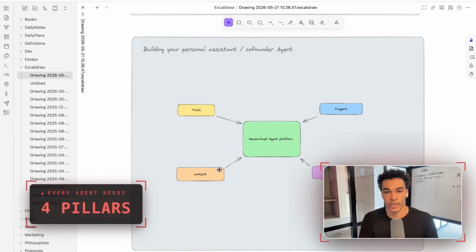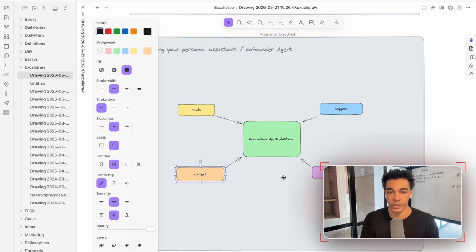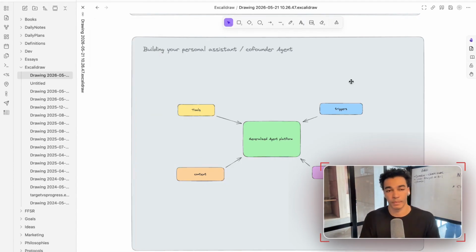So we're going to go through each of these sections one by one, the tools, triggers, context, and skills. The most important aspect here is the context, so we're going to be doing that first. Quick reminder, the context is all the information that the agent has at its disposal, right?